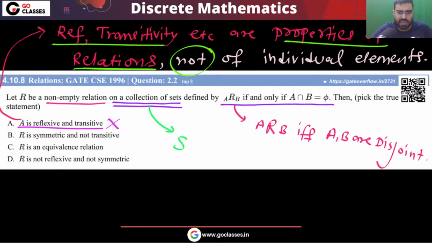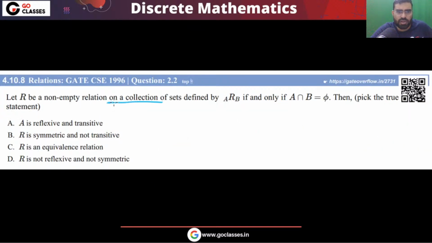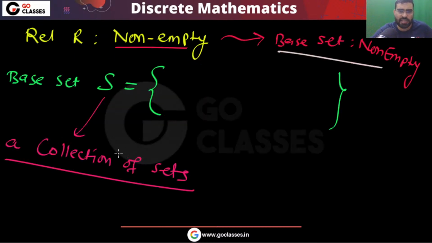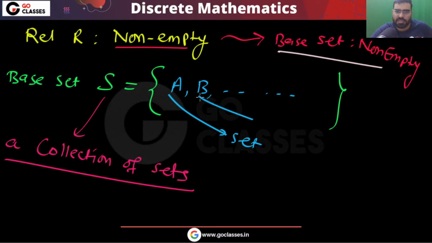Remember, the question is saying that it is on a collection of sets. In this you have some sets like A, B, and so on. All these are sets. So this S is a collection of sets.